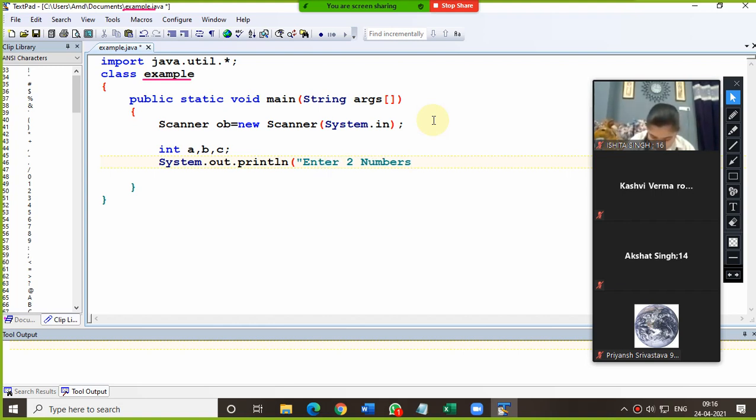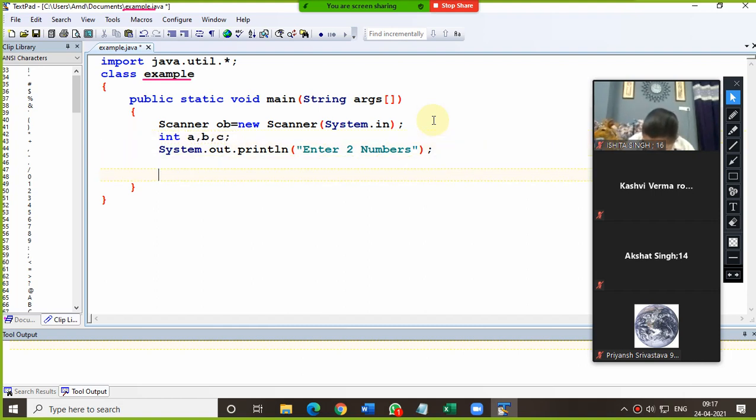And now one more thing, please pay attention. In the double quotation marks, if you put a wrong spelling, that is not a problem. Like here in the double quotes, I had written the spelling of Enter differently. That was wrong earlier. I have corrected it, but there is no issue with that. Okay. So now, how many numbers do you need to take as input in this question? Sir, after the Scanner part, do we need to leave a line? No, you can skip that. If you are leaving one, that's not a problem, but there is no need to leave an extra line.